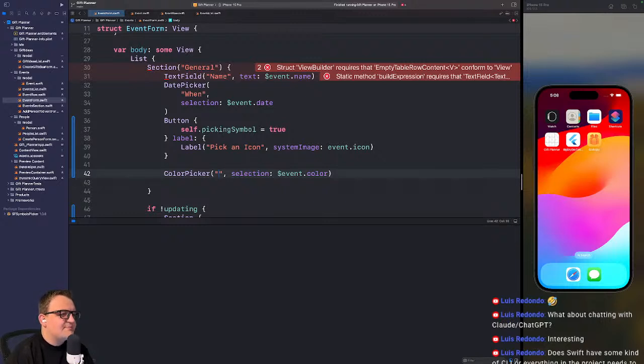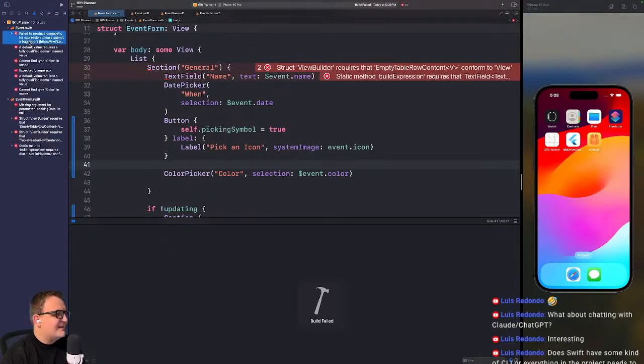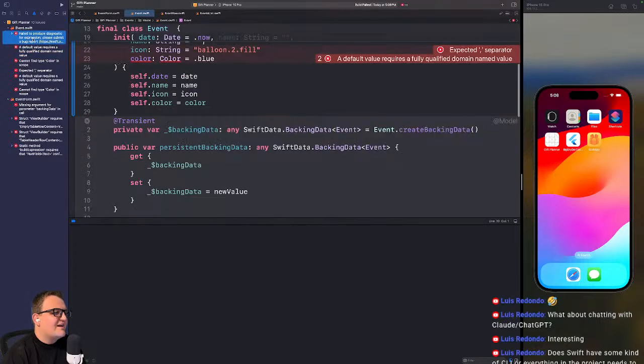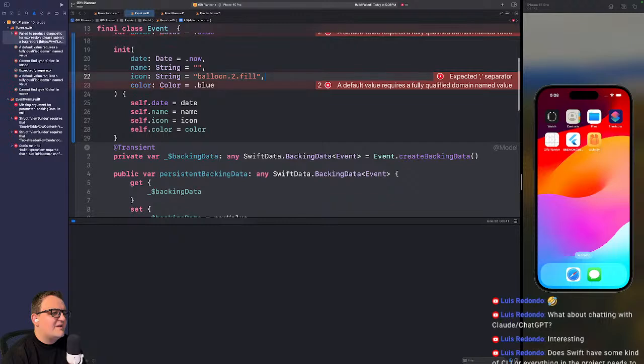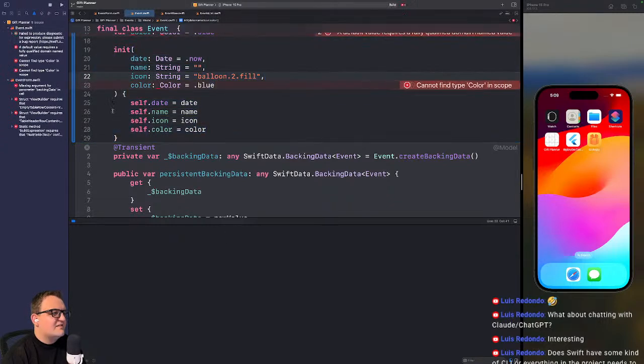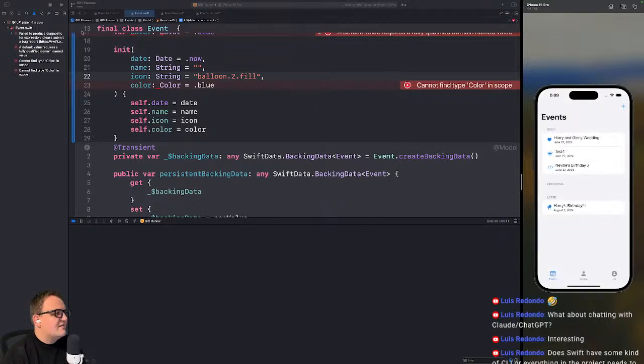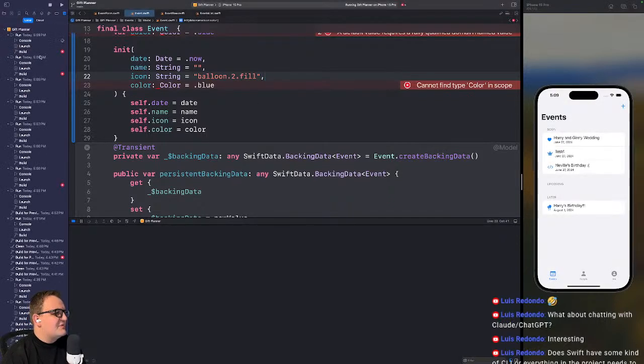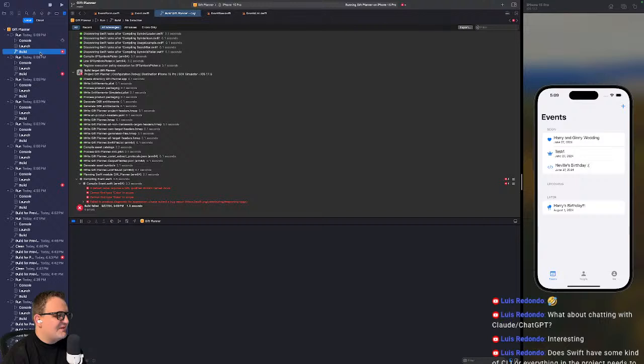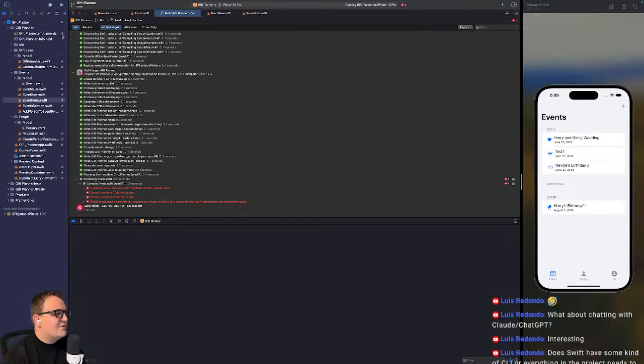So I'm going to say color. How about that? And then let's try running it and see if that's really an error. It really is. Dang. What do you got? Oh, I didn't have a comma there. That's a good start of bad. Okay, it said it failed and then it booted up immediately. Failed to build. Cannot find color in scope.